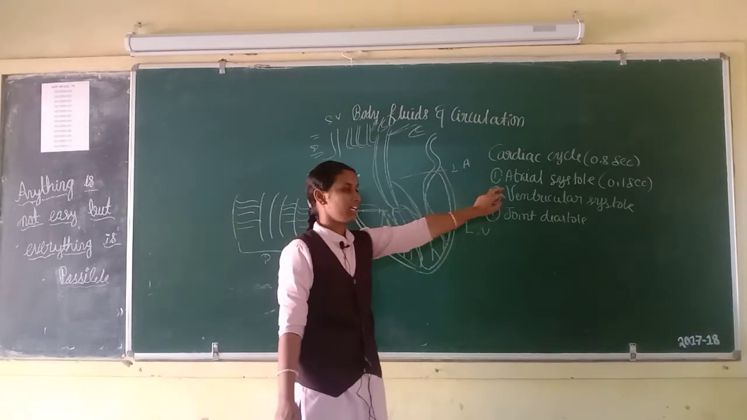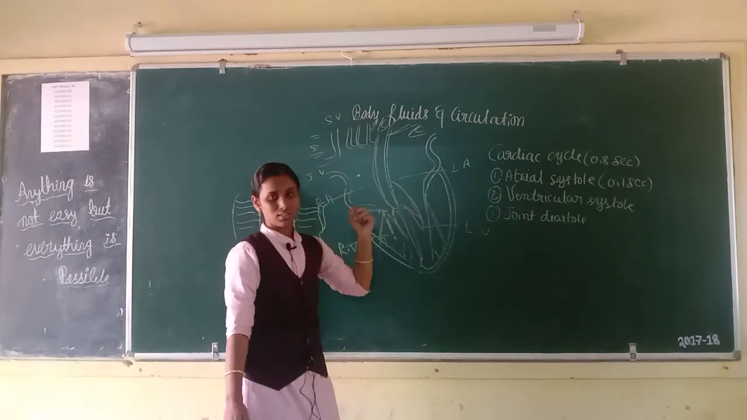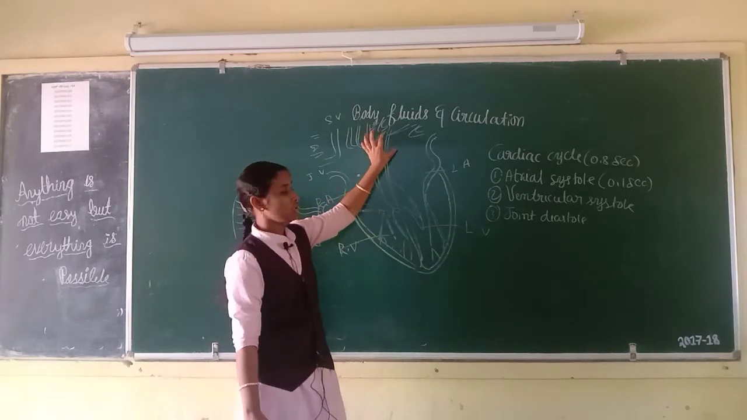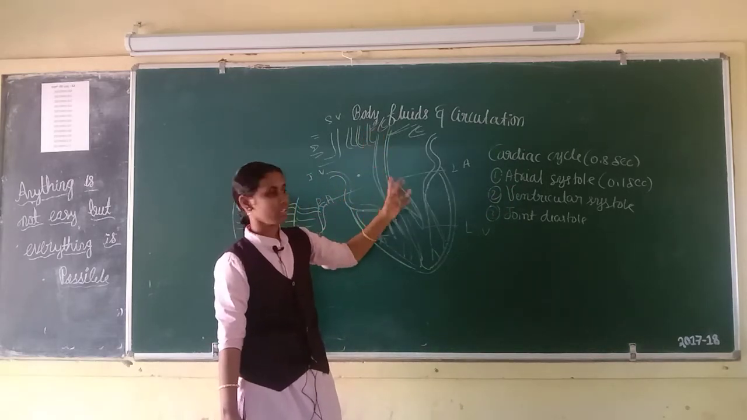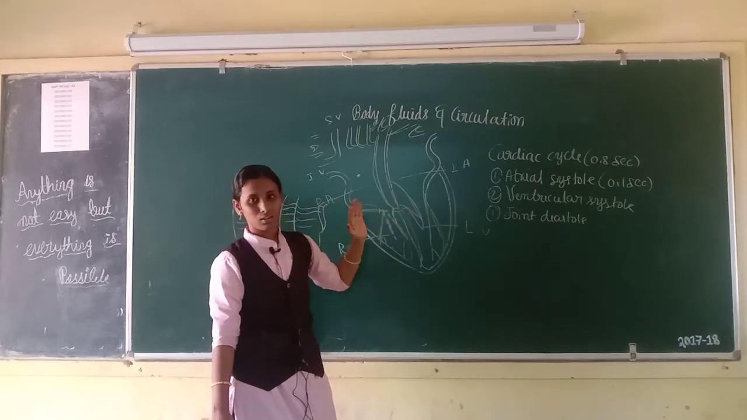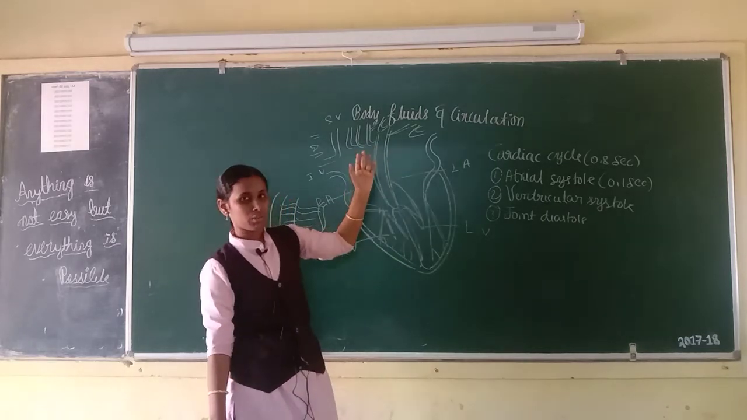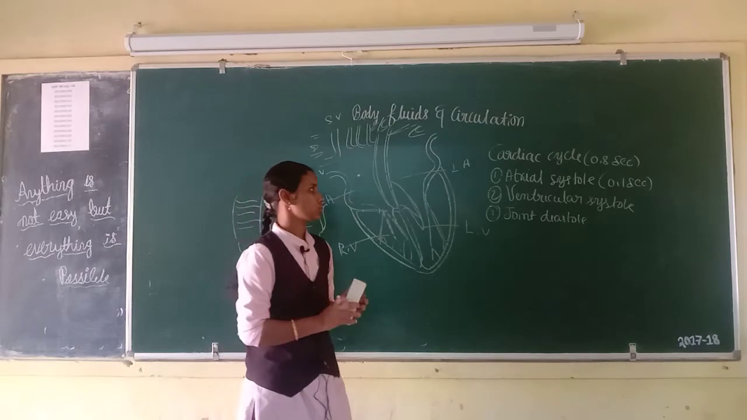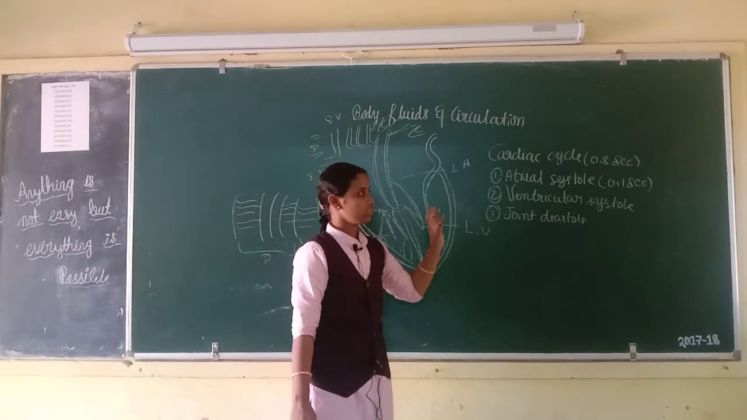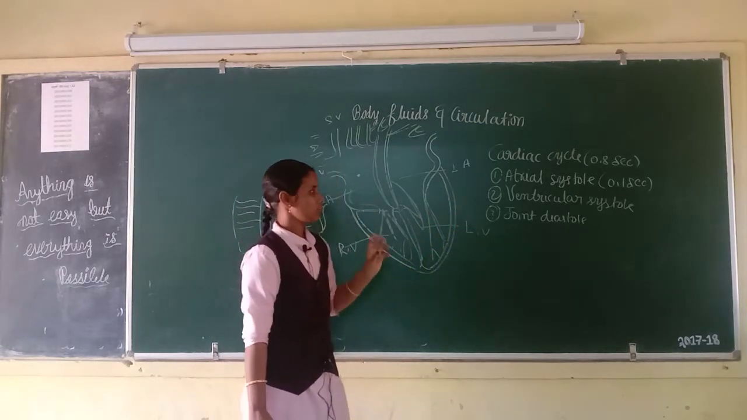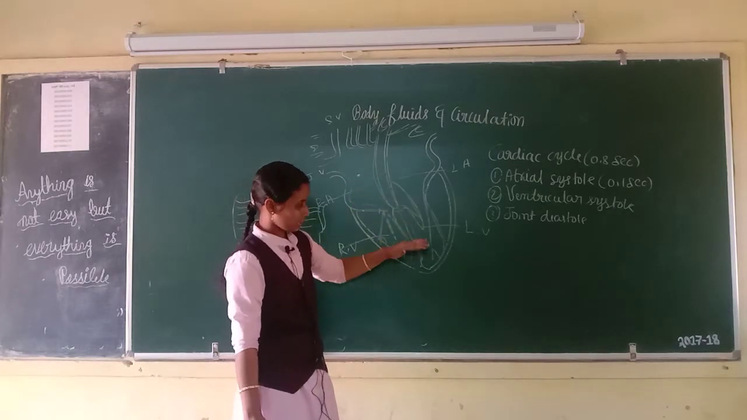During atrial systole, AV valves are open, semilunar valves are closed. This is very important. AV valves are open, then semilunar valves are closed. This is the atrial systole. It will take 0.1 second. Blood pushes into respective ventricles.